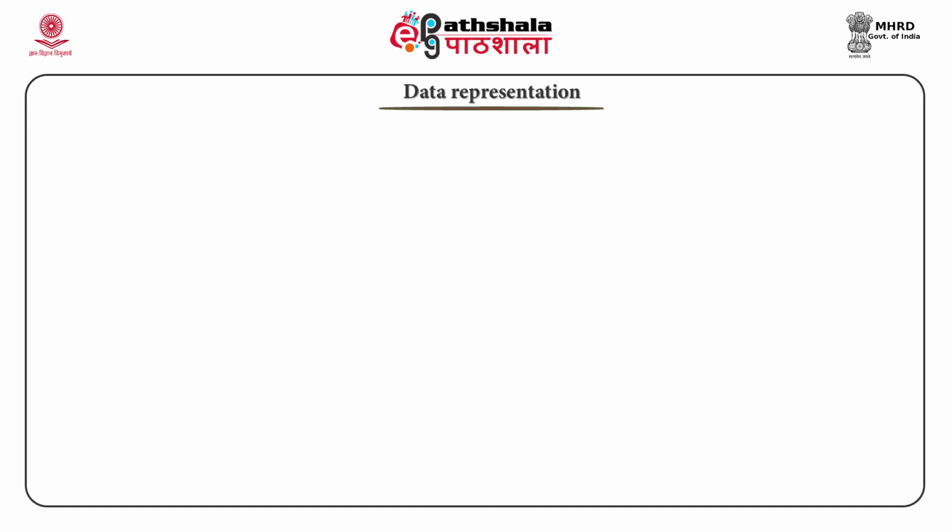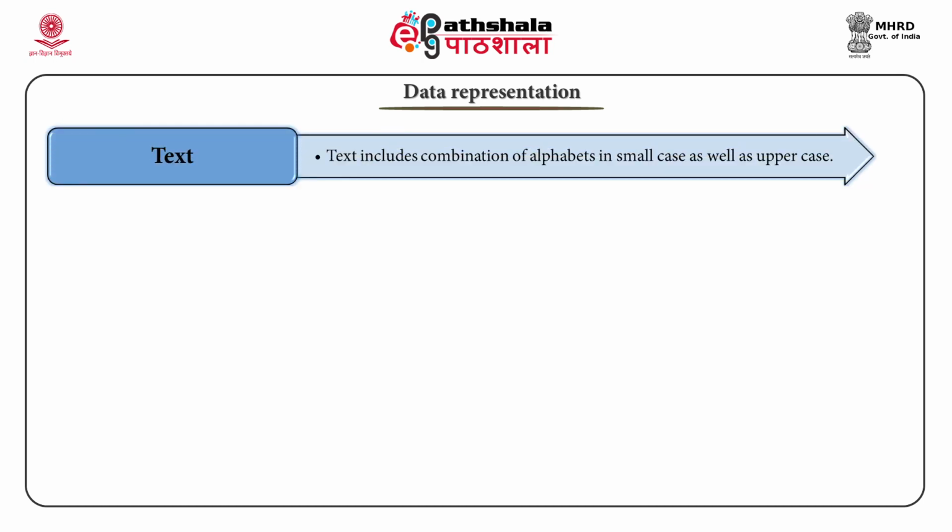There may be different structures in which data may be symbolized. Some of these forms of data used in communication are as follows. First, text. Text contains an arrangement of alphabets in lowercase as well as uppercase. It is stored as a pattern of bits.